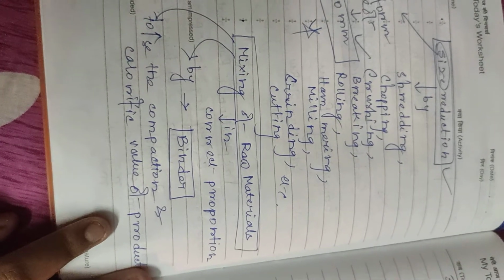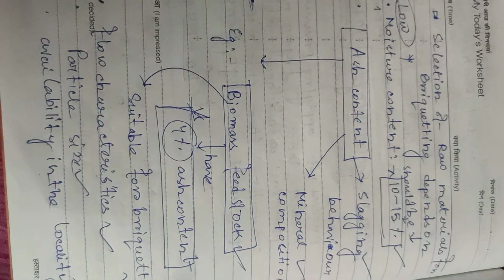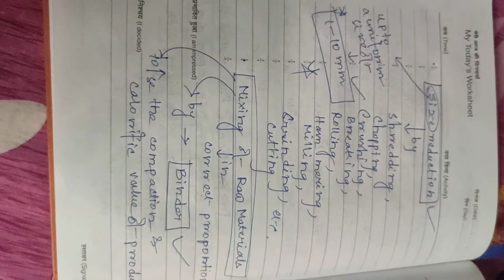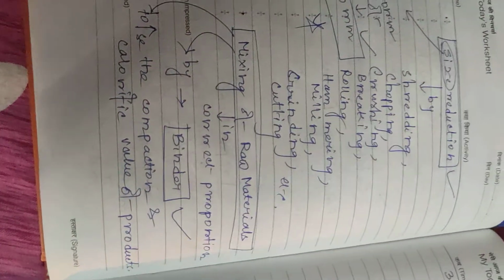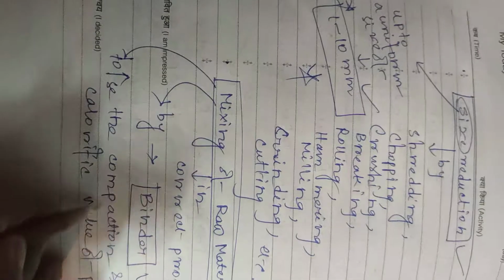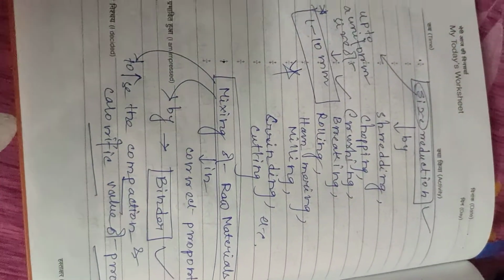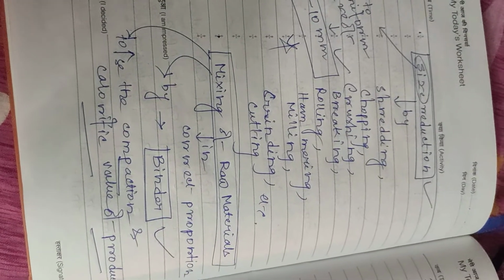Third step is mixing of raw materials in correct proportion with binder. Under the preparation of raw materials, the fourth step is mixing of raw materials in the correct proportion with binder, to increase the compaction and calorific value of the resultant products.